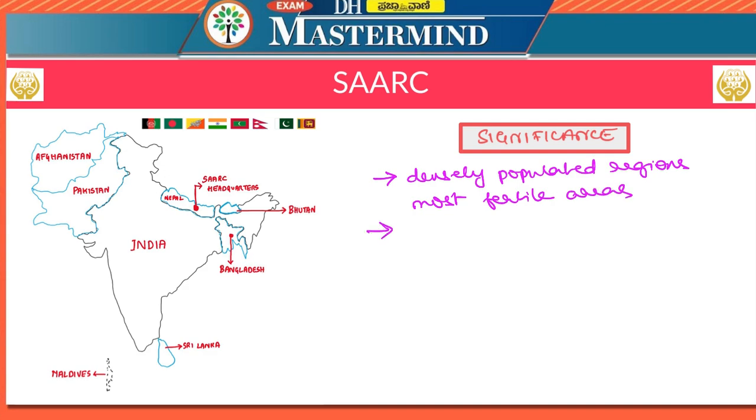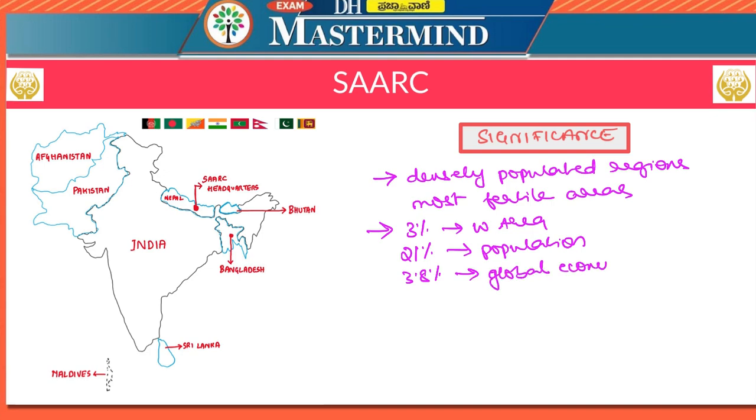In addition to this, SAARC commands 3% of the world's area, 21% of the world's population, and it also includes 3.8% of the global economy. So these are the facts you will have to remember so that you can use this in descriptive answers.